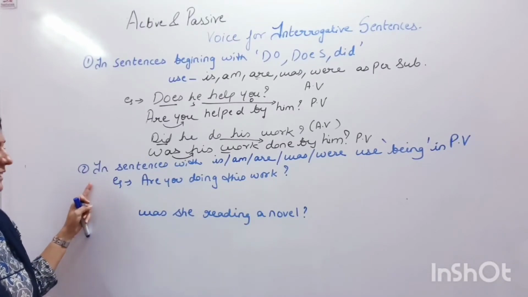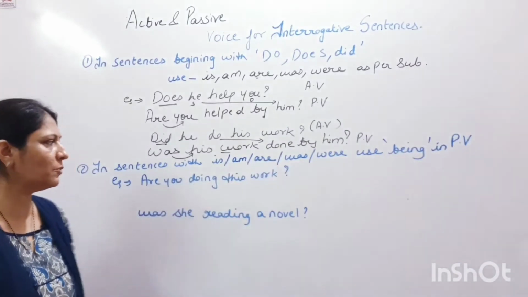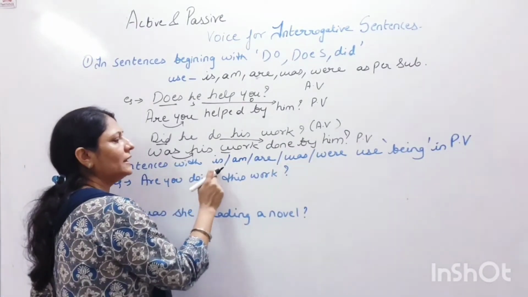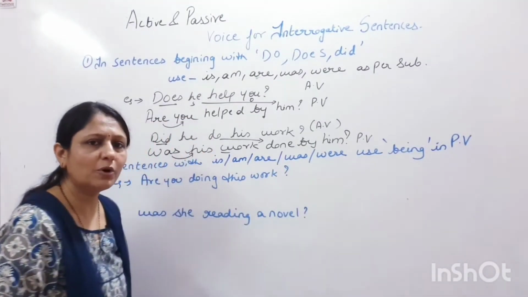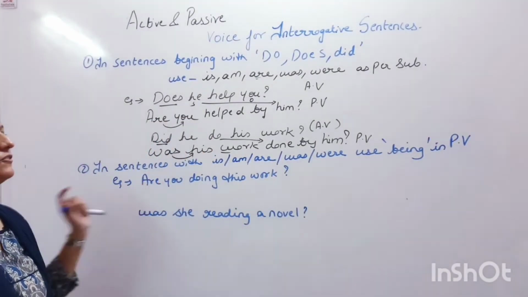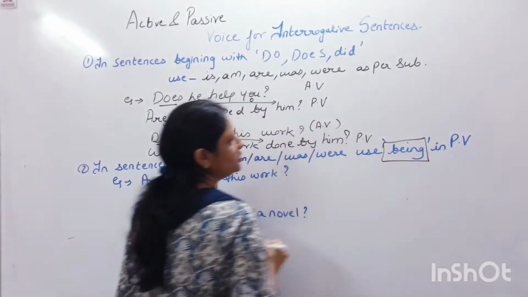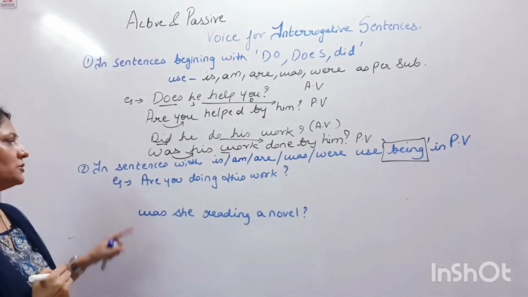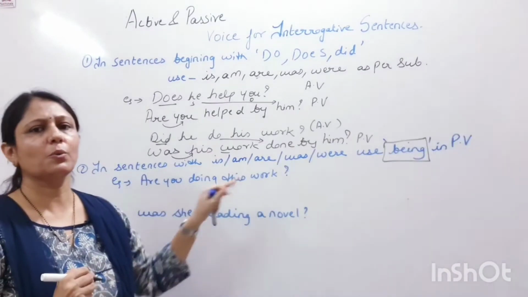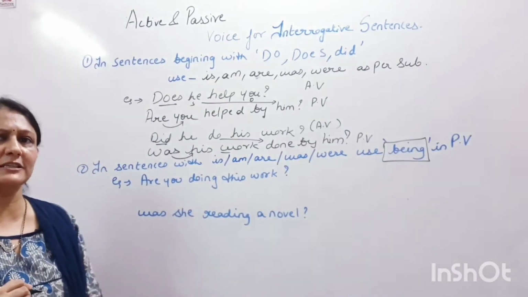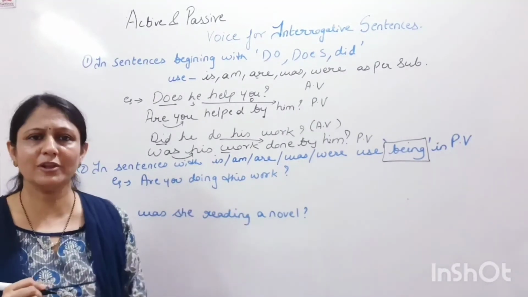When you have sentences which automatically start with any of these helping verbs, the helping verb is, am, are, was or were, then what do we do in the passive voice? We add the word being, B-E-I-N-G, being in passive voice. For example, are you doing this work? Can you make the answer for this? Are you doing this work? How will we do this?